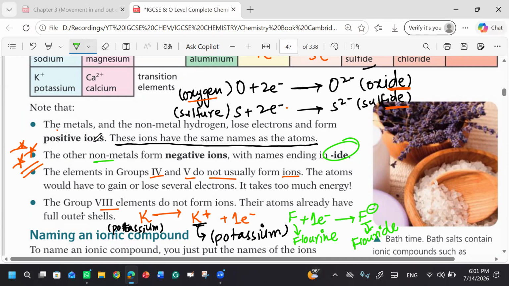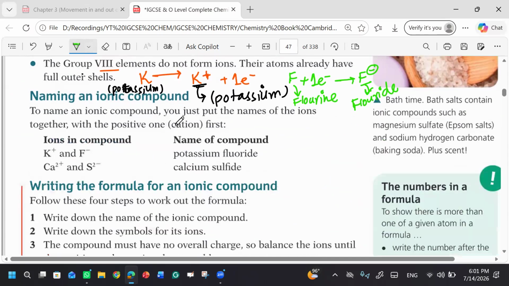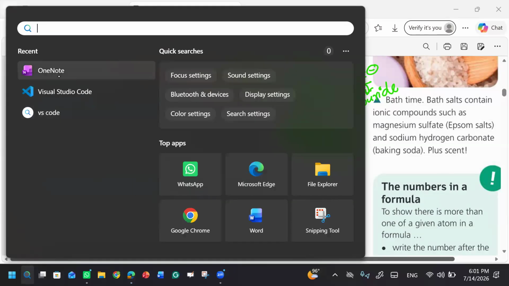So what will be the name of this compound? The potassium lost electron and this electron was gained by the fluorine. So the name will be potassium, this single T, potassium fluoride. The name will be potassium fluoride and F will be small. Only the first species will have the capital letter. Are you clear with this? Similarly, we can have some more examples.